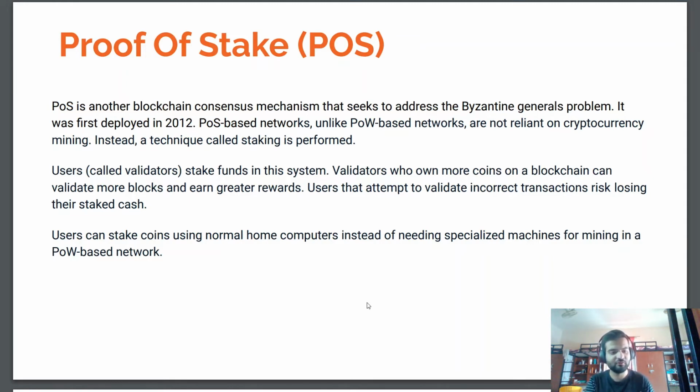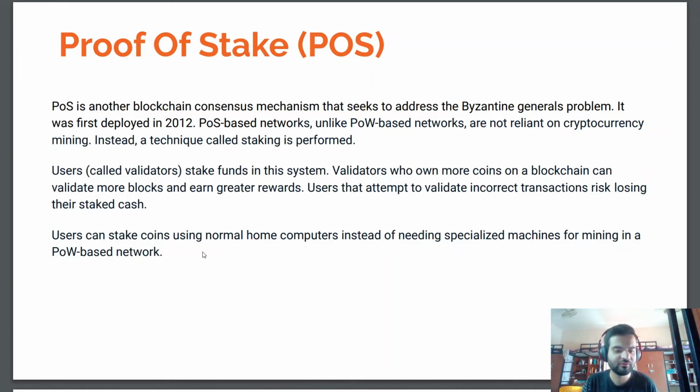So what happens is that users, who are validators, stake funds in the system. Validators who own more coins on a blockchain can validate more blocks and earn greater rewards. A user who attempts to validate an incorrect transaction risks losing their staked cash. So in the system, we have all the validators, and it depends on how much fund they have; the more fund they have, the more they can mine further. So if there's a malicious actor who is trying to validate an incorrect transaction, and the system gets to know that he's a malicious actor, he will lose all his staked cash.